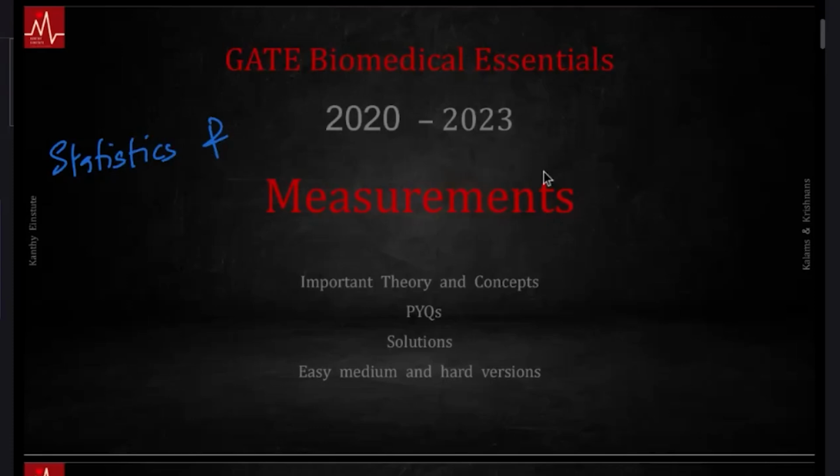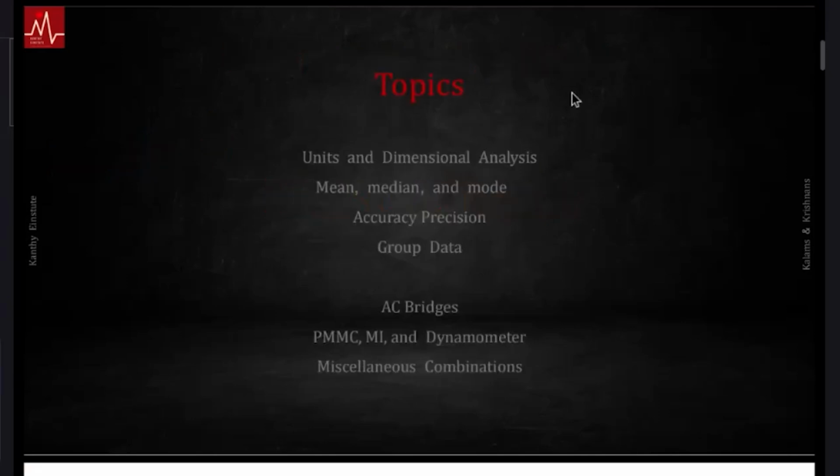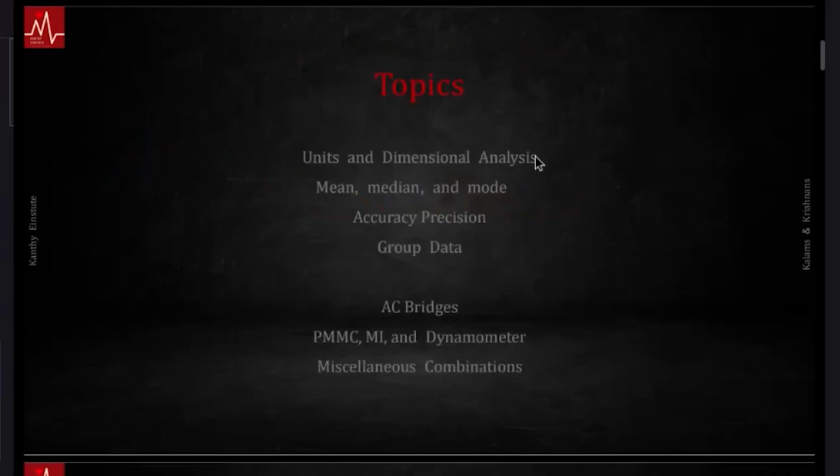Okay. Measurements right now, we'll do errors, uncertainty quantification, all of that. Even units, dimensions and all of that. Okay. I'll give you bare minimal theory. Roughly the concepts over here: there is units and dimensional analysis, and basic mean, median, mode, basic statistics. Okay. Representing accuracy, precision, uncertainty, errors and all that. And then when you're working with group data, how do you deal with things? Okay. So roughly mostly this is the statistics part. And we have all the measurement devices over here. Okay. Let's get started.